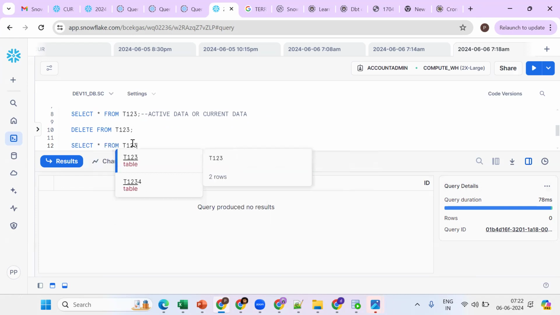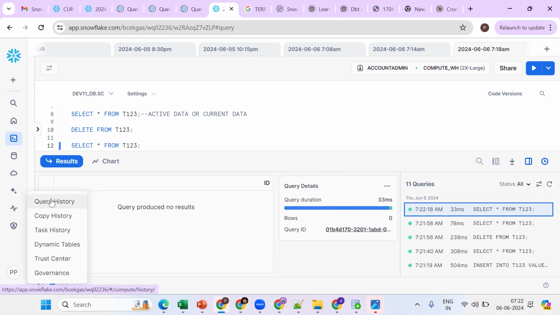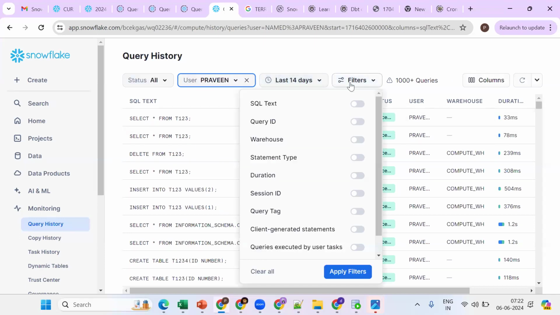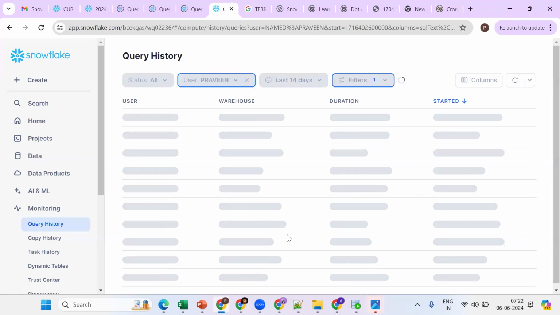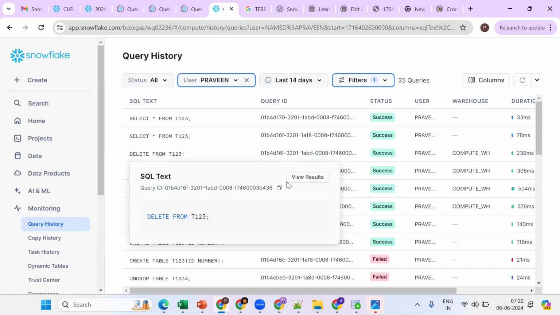From where should we get the query ID? Query history tab. You can get it from here, at query history. But there are so many queries there. What should I do? I should go for filtering. Search for T123 and apply the filter. Wherever T123 is, percentage T123 percentage. Now we should go for the delete statement. Now copy the query ID.